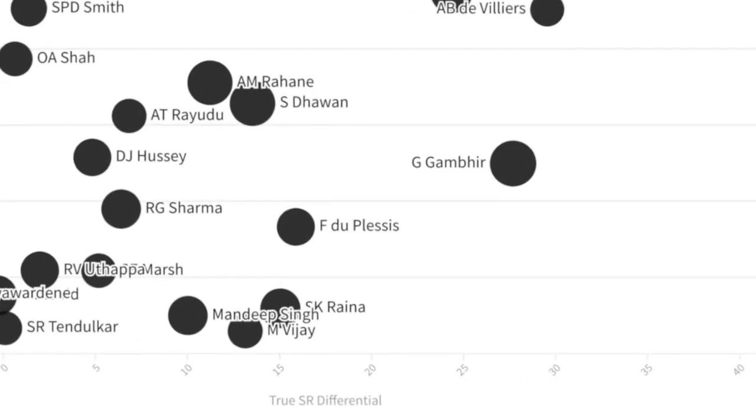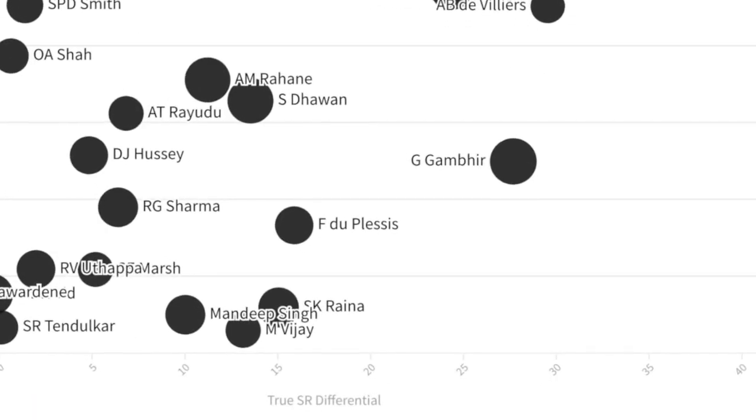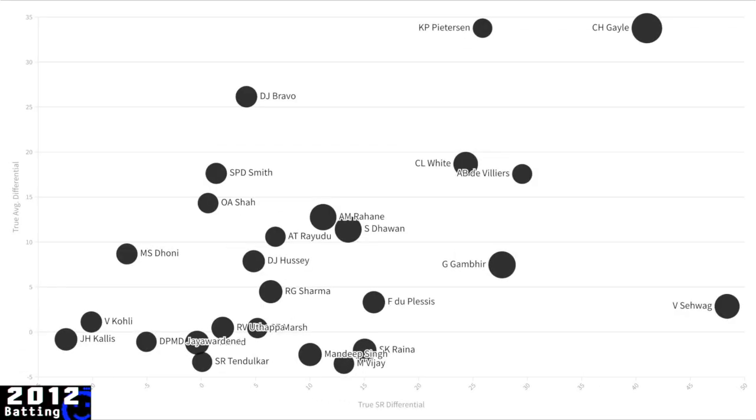Gautam Gambhir's numbers are interesting here. While he was usually an anchor-type player who did not score very fast, he was the fifth quickest batter when it comes to true strike rate from this season. This was the year that Gautam got his groove on.